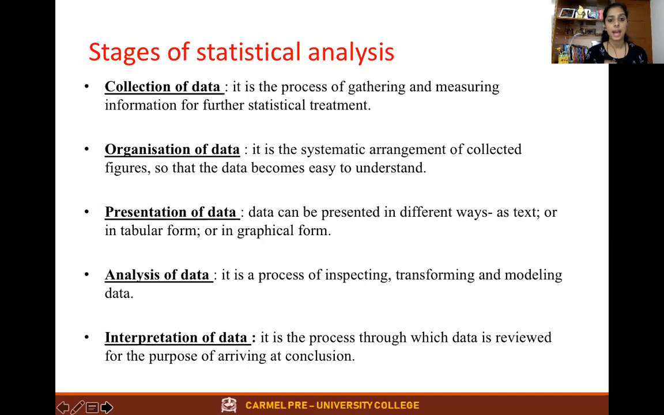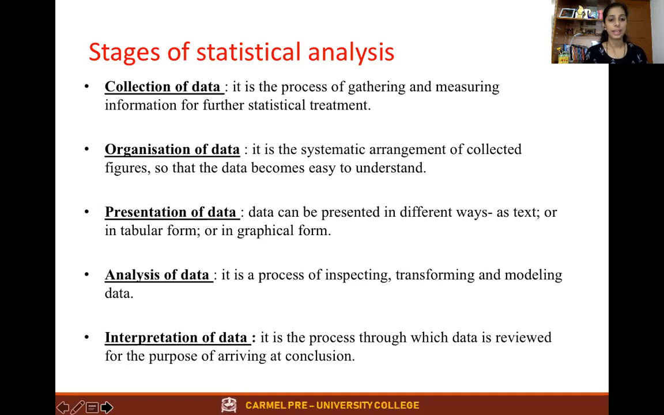That attracts people more than the tabular form or textual form, because the graphical or diagrammatic form gives a bird's eye view. Even a layman or a common person can understand what the fact is, instead of getting into the statistical numbers. When you go through that particular graph and diagram, you will get to know what it is regarding. So that is presentation of data.